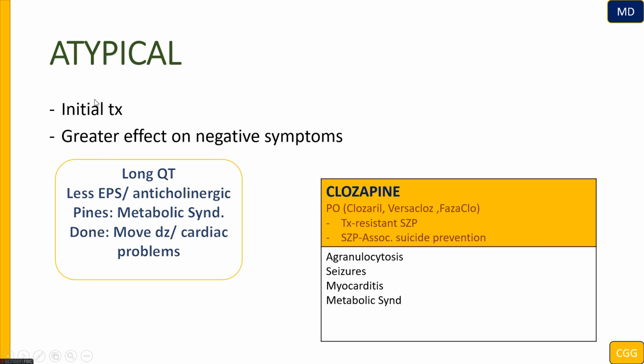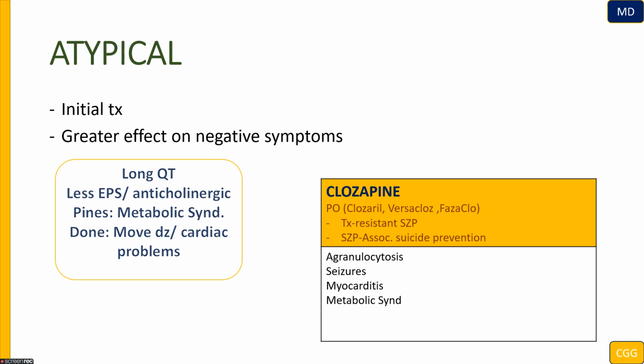Atypical antipsychotics are going to be the first chosen in the treatment of a psychotic or schizophrenic patient. Those atypicals are going to be more effective on the negative symptoms of schizophrenia. Remember, schizophrenia has two types of symptoms, positive and negative. Positive meaning the patient is psychotic: delusions, hallucinations, or the patient presents with bizarre behavior or speech.